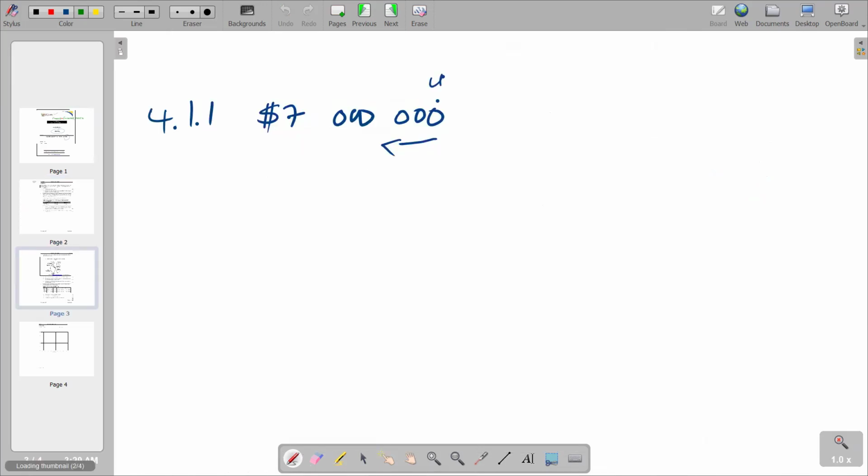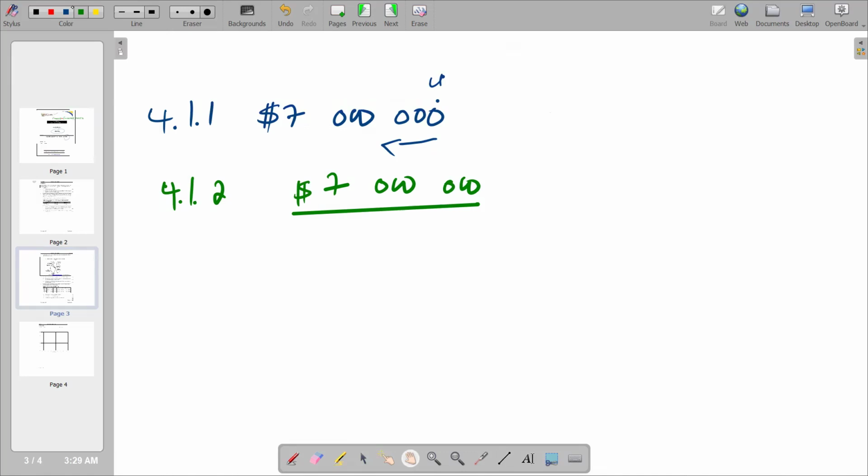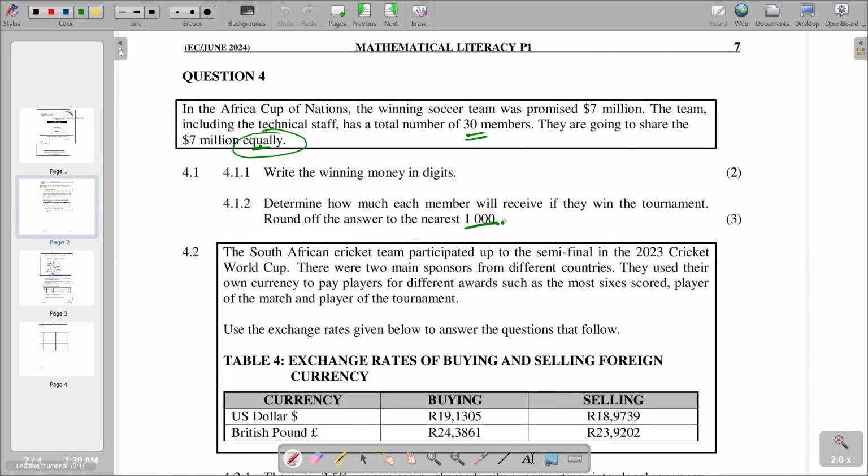So on 4.1.2, we have our 7 million, and we are going to divide it by 30. You're going to get your answer is 233,333.33. We refer back to the question, it requires us to round off to the nearest thousand.